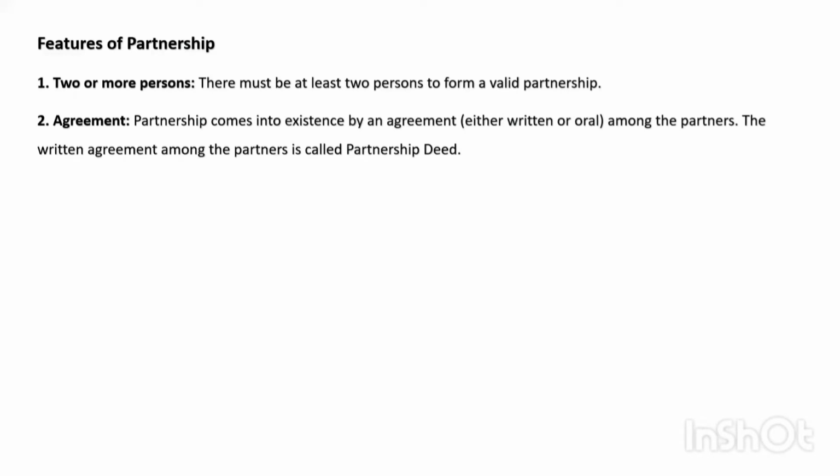After that, agreement. Partnership comes into existence by an agreement that can be written or oral. So an agreement must be there between the partners, in written format or oral. The written agreement among the partners is called the partnership deed. Whatever terms and conditions there are regarding the partnership business will be written in the partnership deed, the partnership agreement.